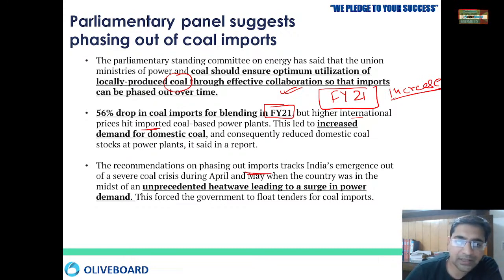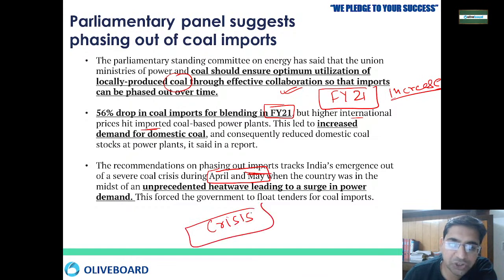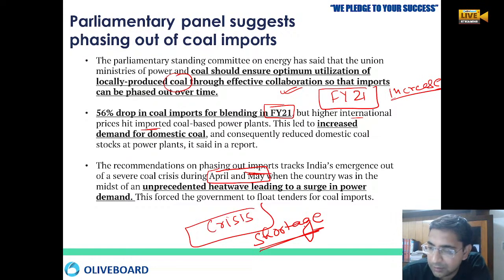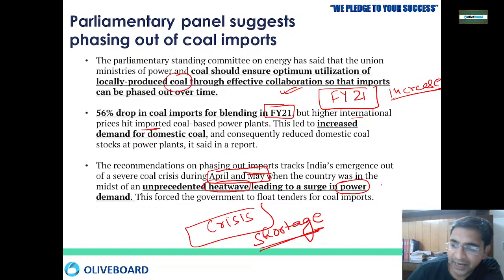But in April and May this year, we faced a crisis. There was a shortage of domestic coal because of a heat wave, and there was a huge surge in the power requirement in our country. Because of that, the power stations were not getting a sufficient amount of coal. That is why the government had to forcefully start coal imports again.